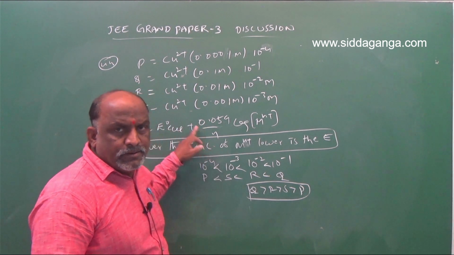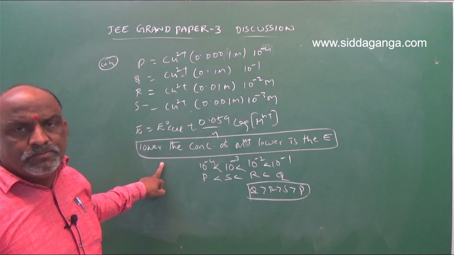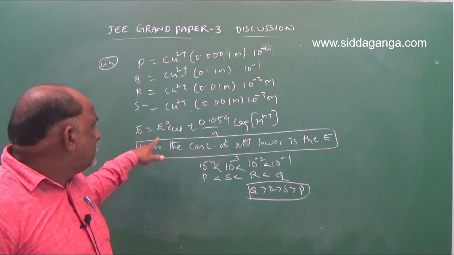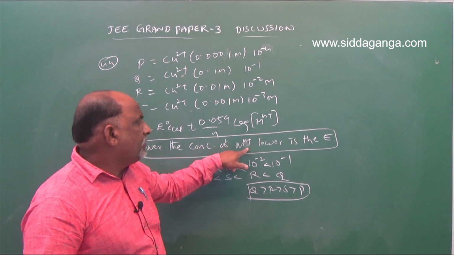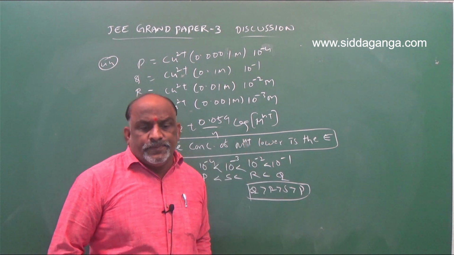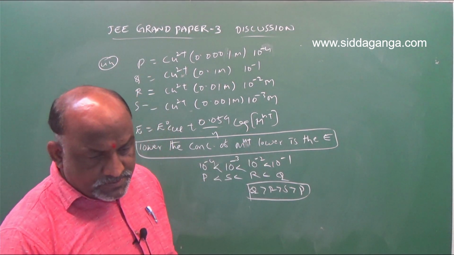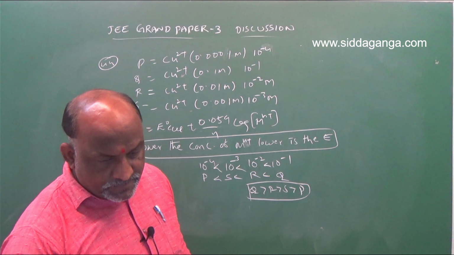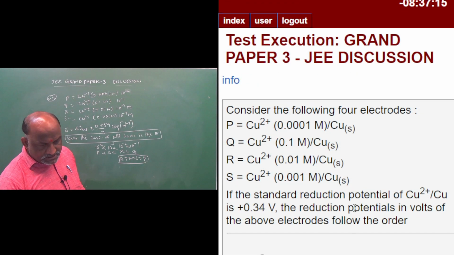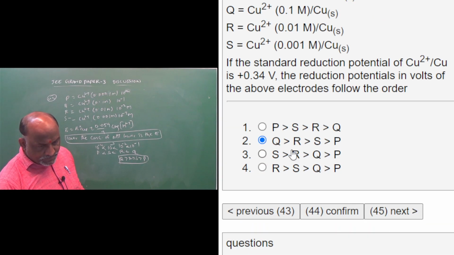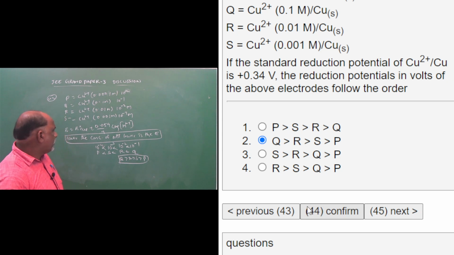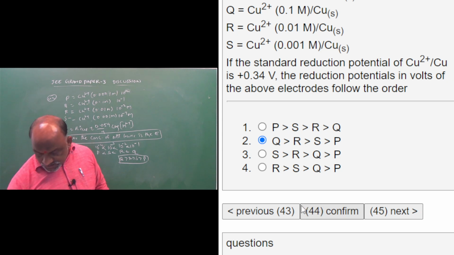Then electrode potential values also make a variation we will take. So lower the concentration of Mn plus, lower is the electrode potential. That is the concept. So the answer is QRSP. QRSP is the right answer for question number 44. QRSP, yes, QRSP is right. Next question.